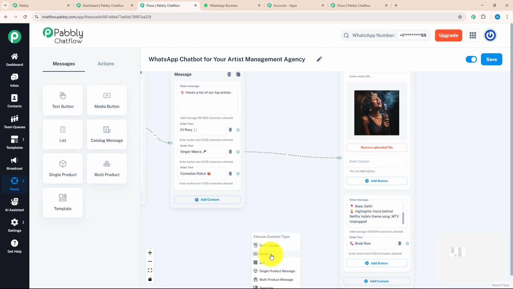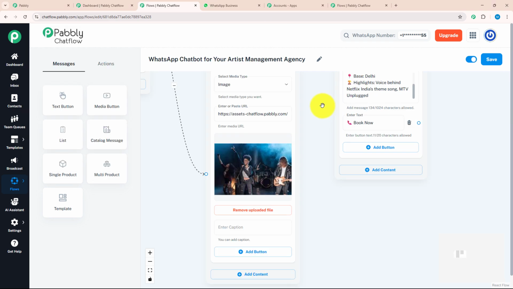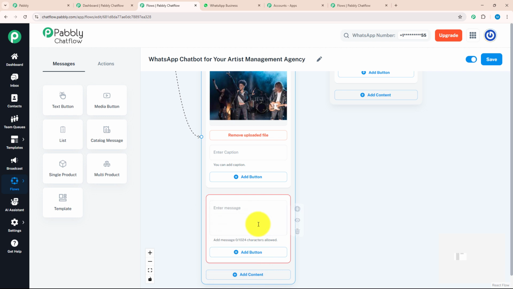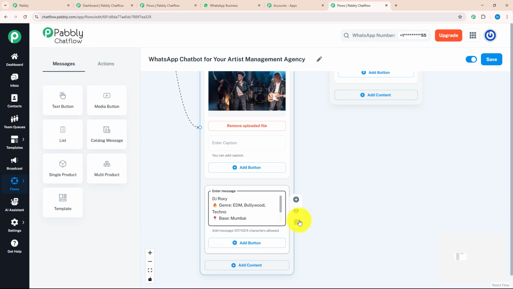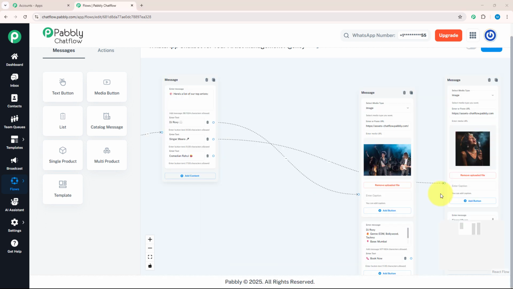For that, again, I'm going to select the media button and browse the image, something like this. After that, I will give the content about the artist. For that, I'm going to select the text button and enter my message about DJ Rocky. With that, again, I'm going to give an action button by clicking on the add button option, which says book now. Now, similarly, for comedian Rahul, I will enter a separate message.